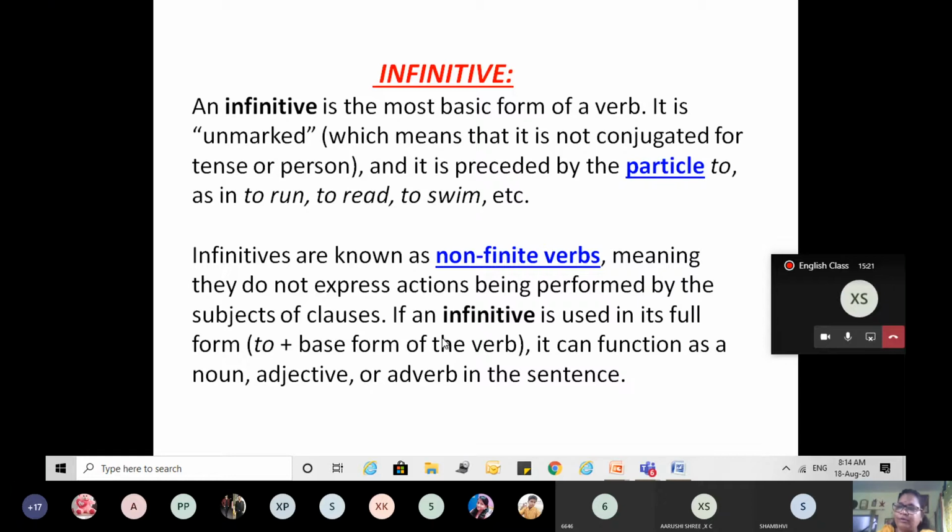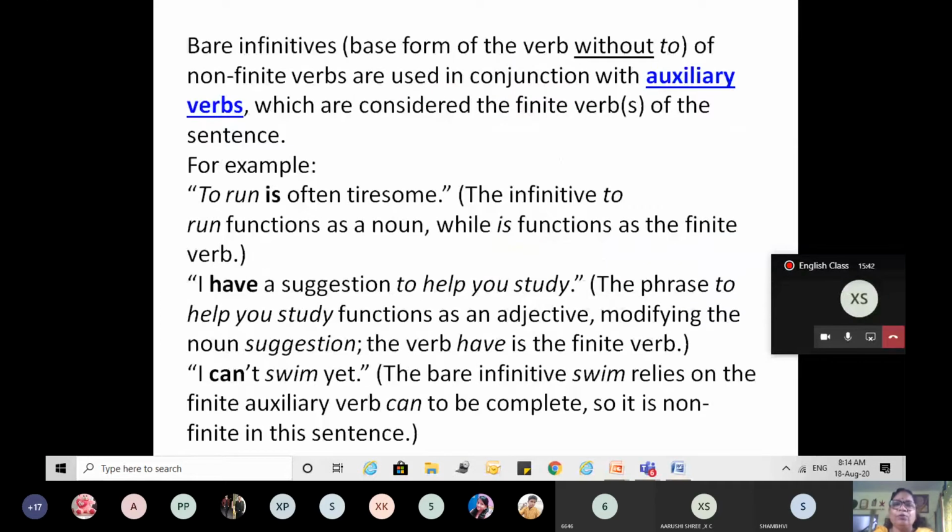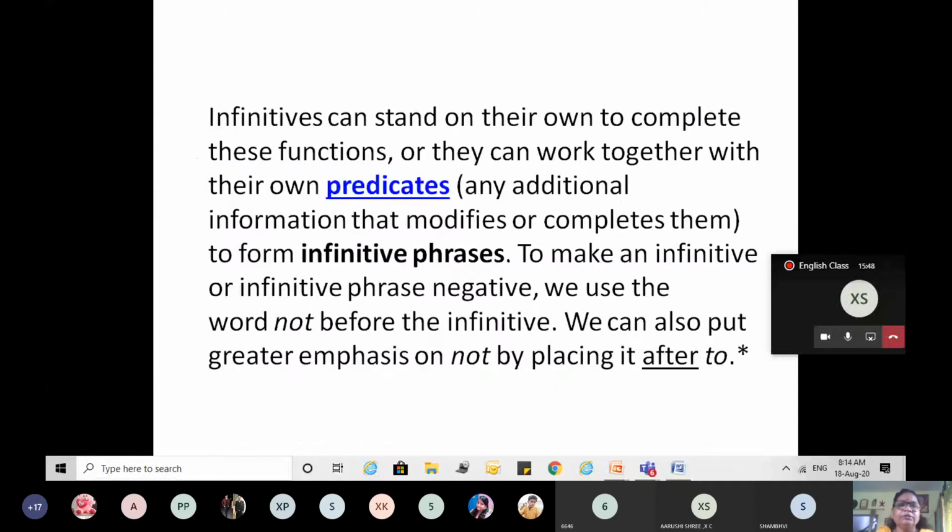Noun can be used as a subject, it can be used as an object, it can be used as a complement to the sentence, right? So let us see what function it performs as a noun. We'll take up this later, okay?